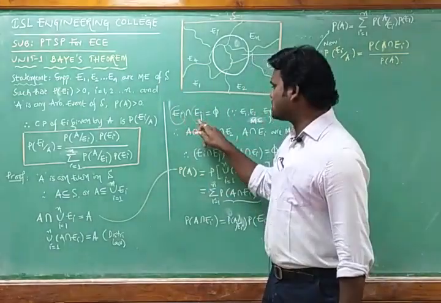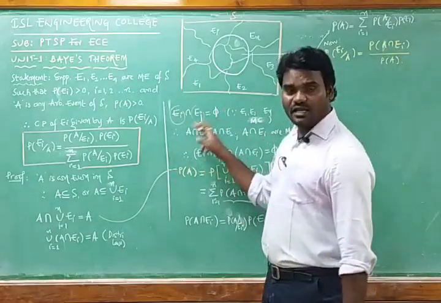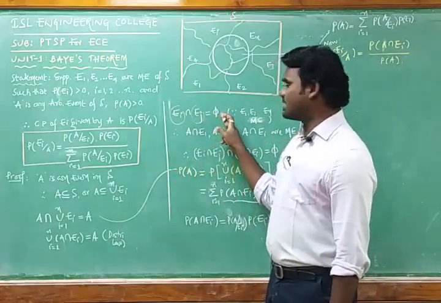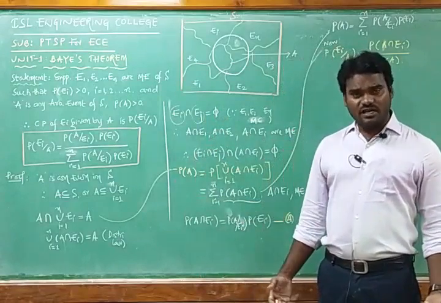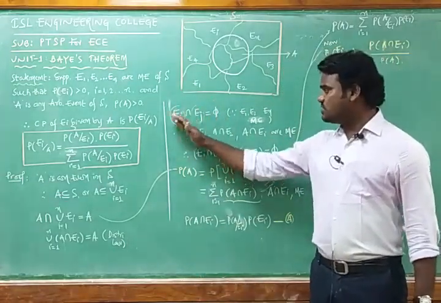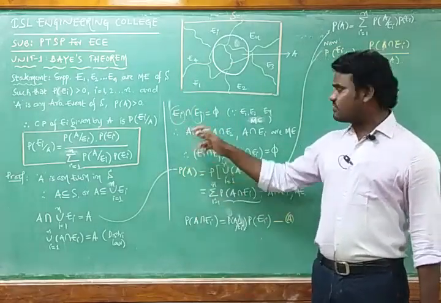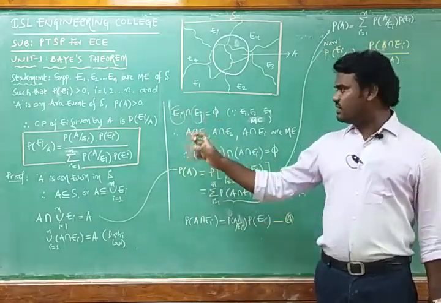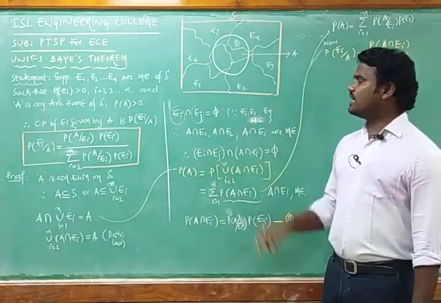These two are mutually exclusive events, so we cannot find any common area, so that is equal to null. These are disjoint sets. These two are disjoint events, so the intersection of these two disjoint events will be equal to null, because E1, E2 up to En are mutually exclusive events.